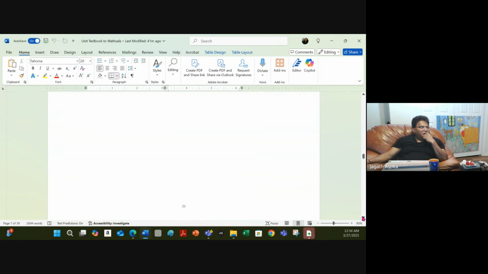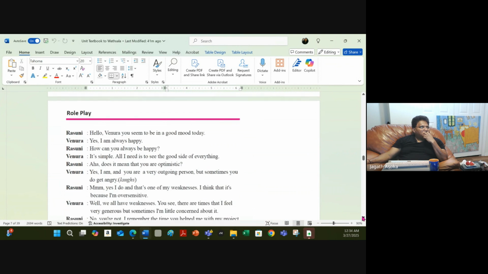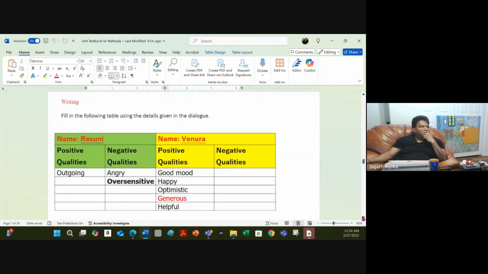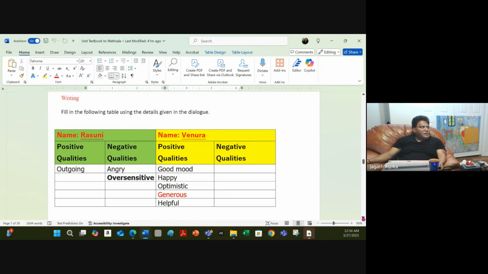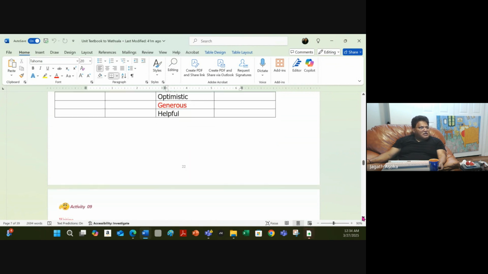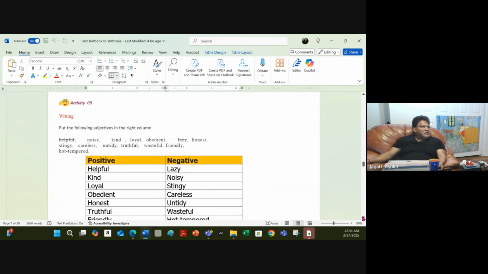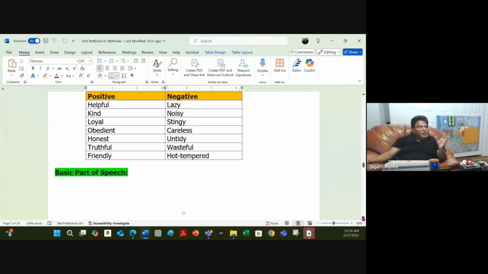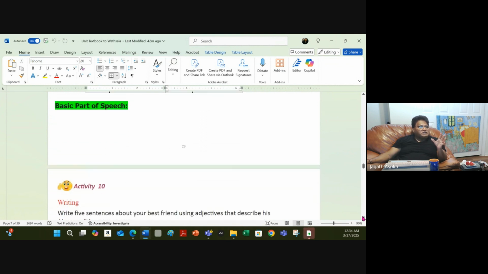Then the role play, again, we had this. We did this part. Then after that, we have fill in the following table using the details given in the dialogue. So the name, positive qualities, negative qualities, we did this exercise. And then the next activity, put the following adjectives in the right column, positive and negative. We did that. I just put this basic part of speech here. We will do it next time.